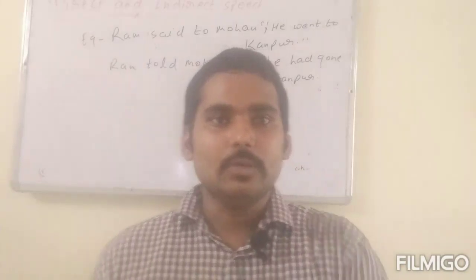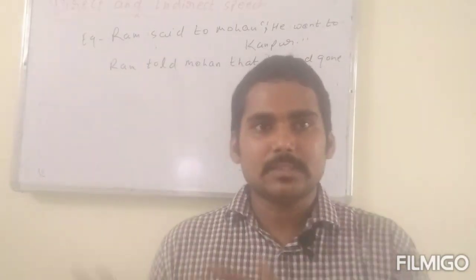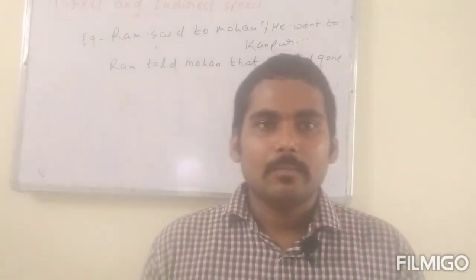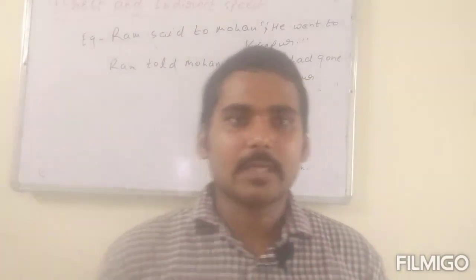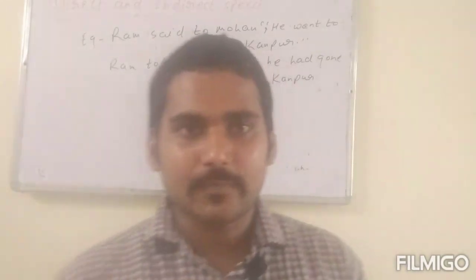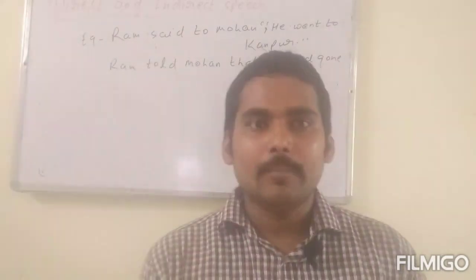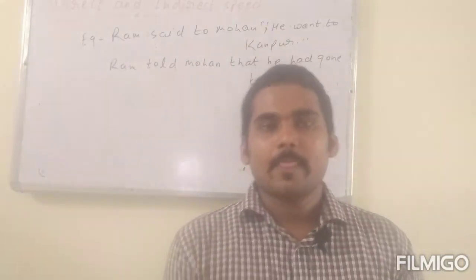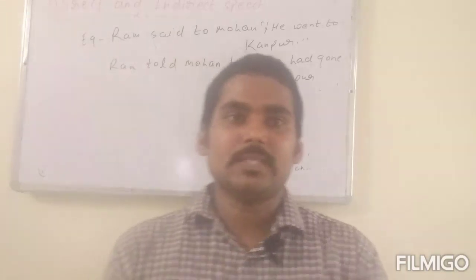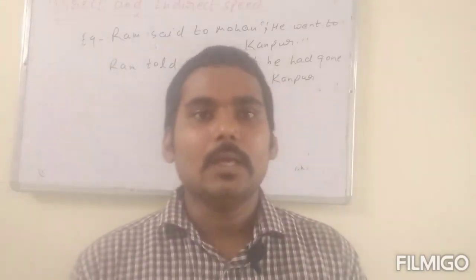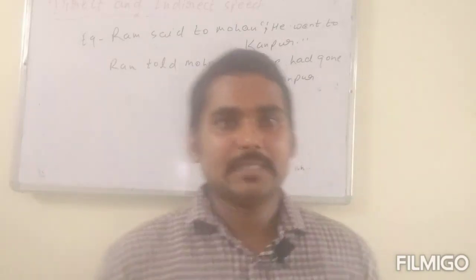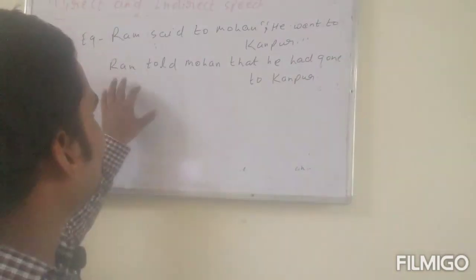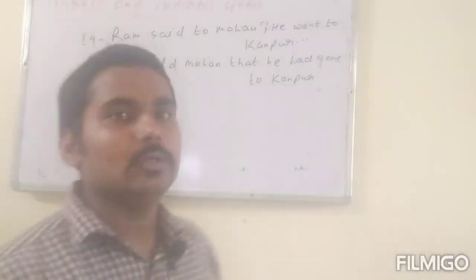Simple present changes into simple past, present continuous into past continuous, present perfect into past perfect, present perfect continuous into past perfect continuous, simple past into past perfect, past continuous into past perfect continuous, past perfect will not change, shall changes into should, will into would, inverted commas into that, said to will change into told, and said will not change. Example: Ram said to Mohan, "He went to Kanpur," means Ram told Mohan that he had gone to Kanpur.